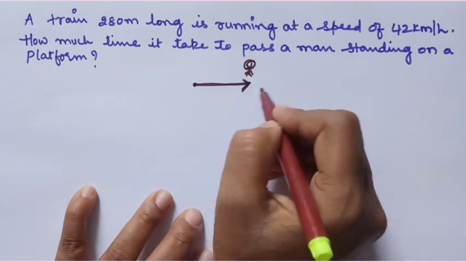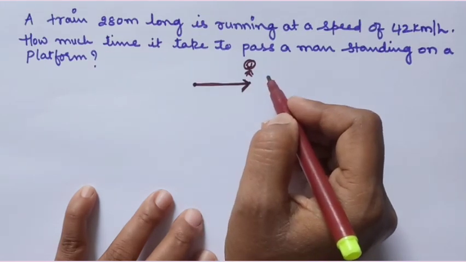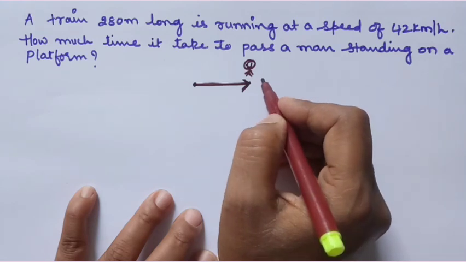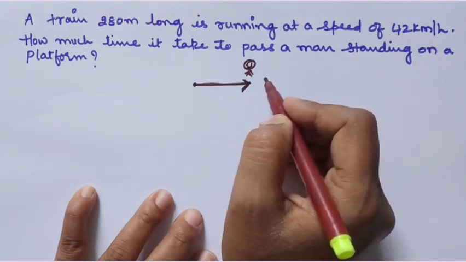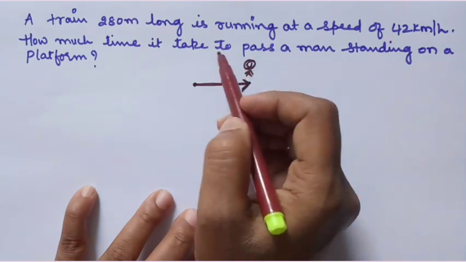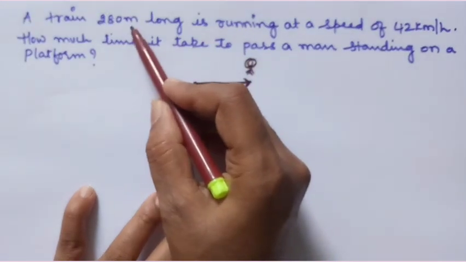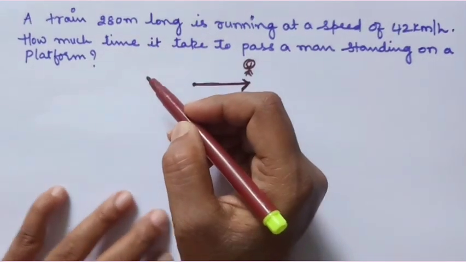During this process, the train is covering its own length. That means for passing a man, the train is covering 280 meters here.